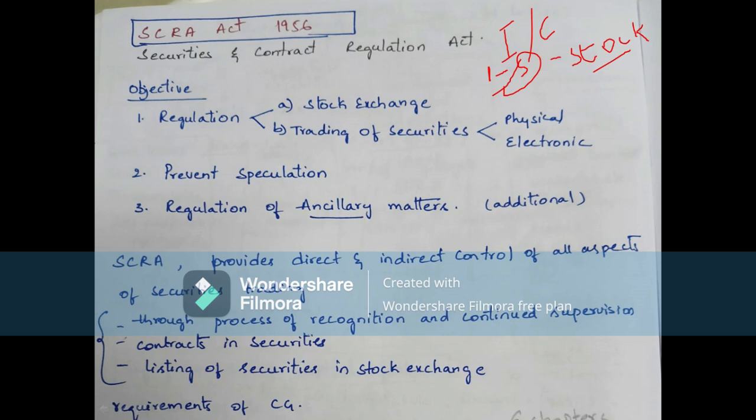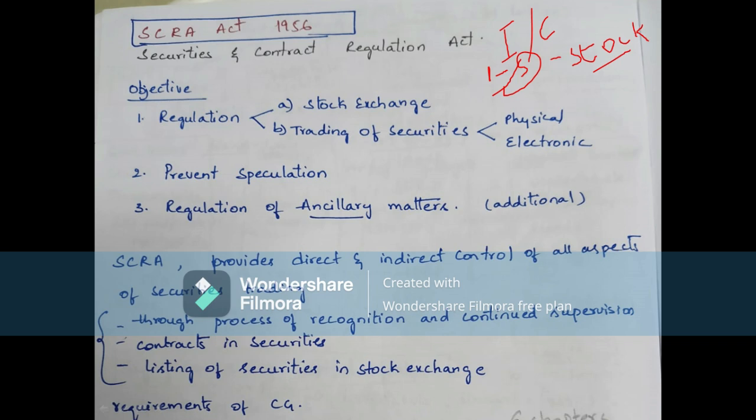So for that aspect, in order to safeguard the investors, to safeguard the securities market, and to regulate the intermediaries or else the depository participants, there should be an eye on all those aspects. So there should be some regulations. Those regulations can be imposed by this SCRA Act, which is nothing but the Securities Contracts Regulation Act.